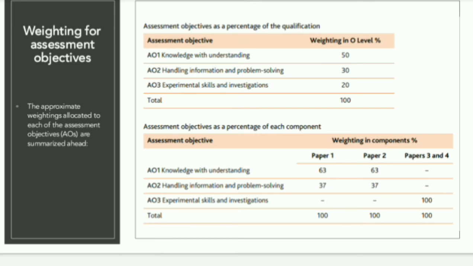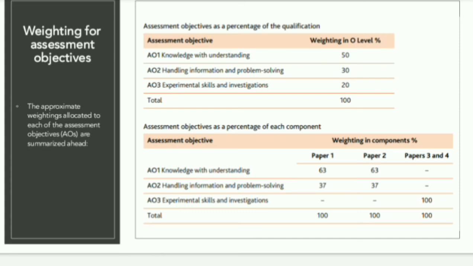And what is the division of each of these within the papers? You can see here the assessment objectives in papers 1, 2, 3, and 4. Paper 1 will be assessed only on knowledge, understanding, and problem solving skills, which will have 63 percent and 37 percent weightage for paper number 1. There will be no assessment of skills and investigation in paper number 1. You will only be assessed on your knowledge, and how you handle the information and your problem solving skills, right?